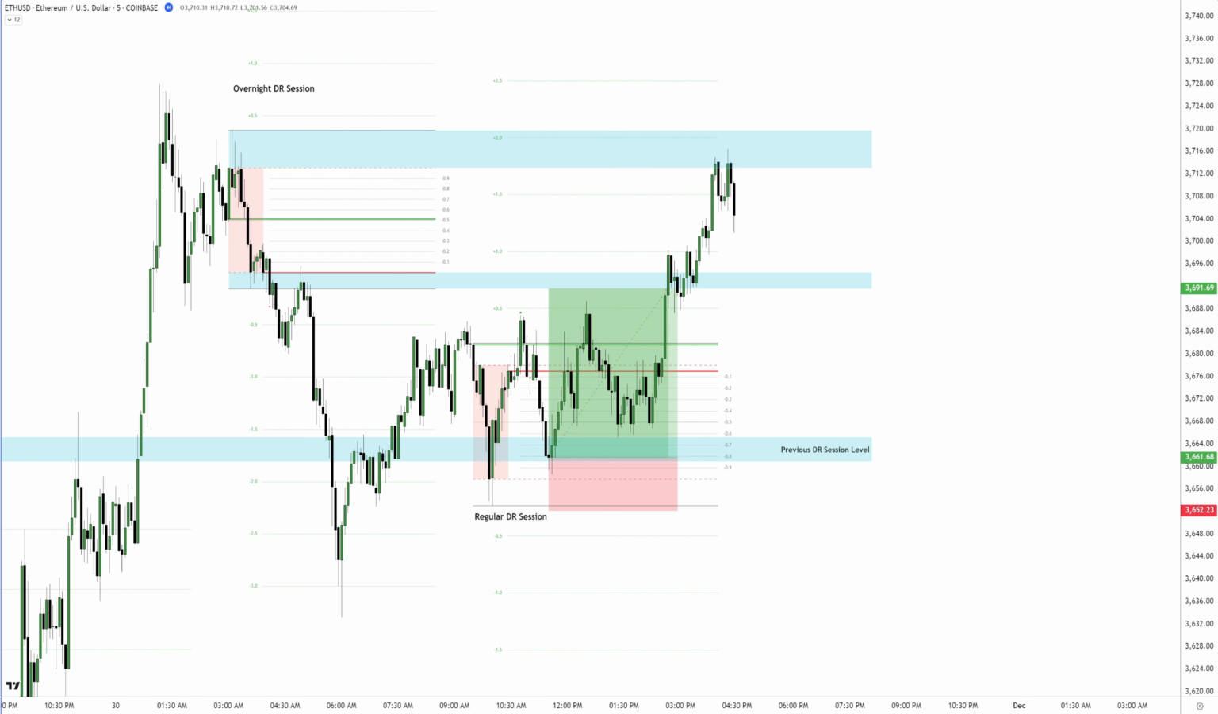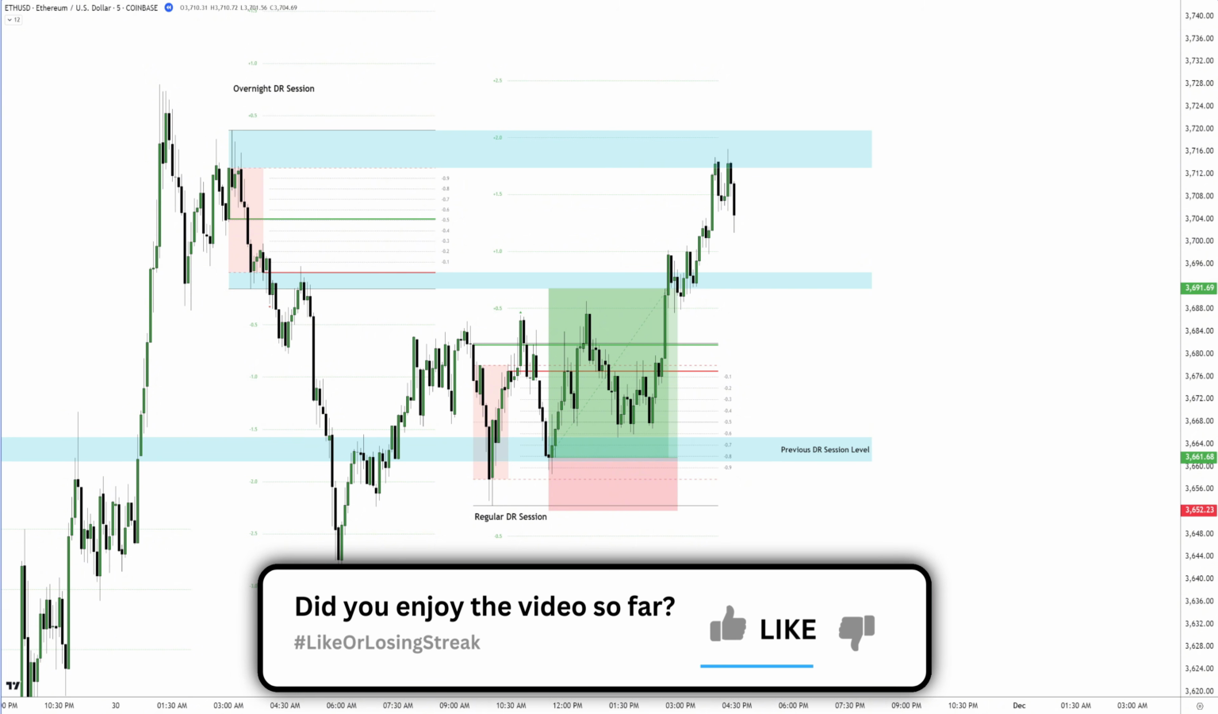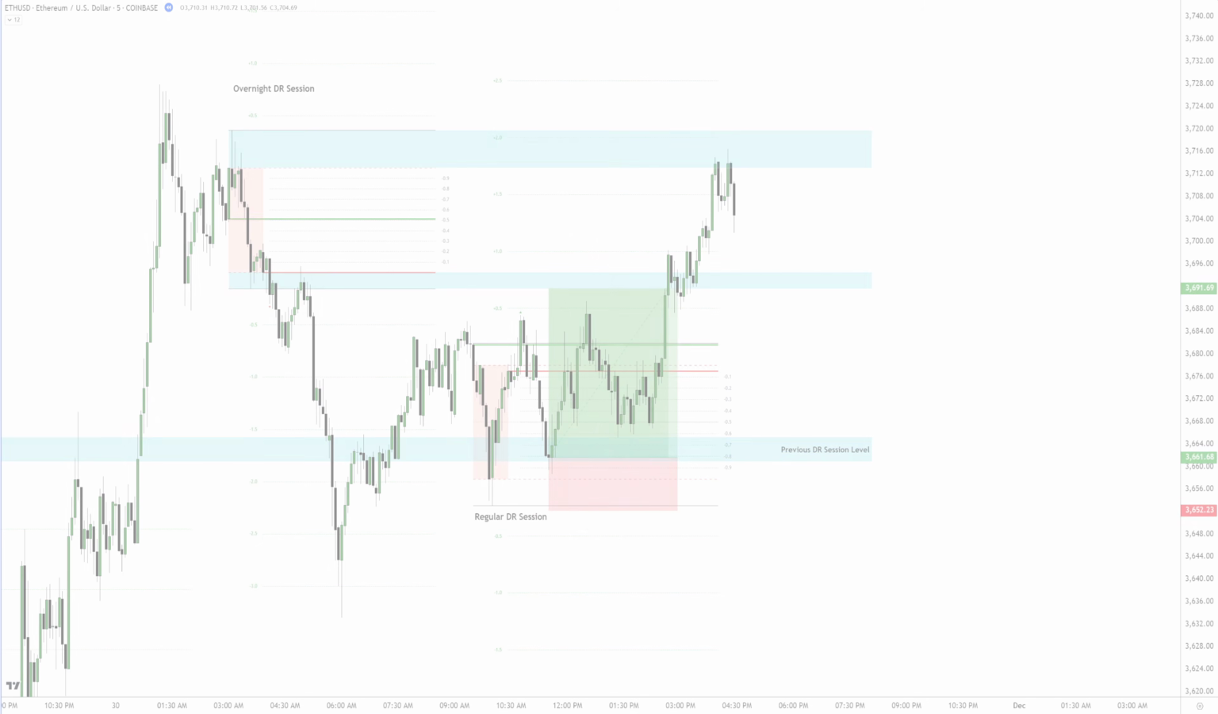Ethereum is proving to be an incredible asset for DR trading, especially with its current volatility. Don't underestimate the potential it brings. Check it out on your own charts. Last week's price action might indeed surprise you.